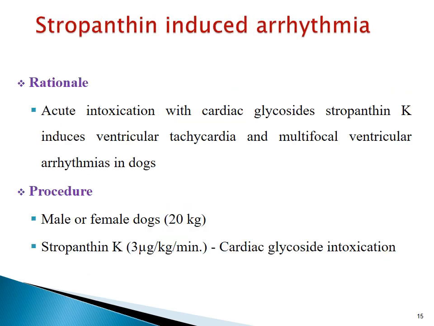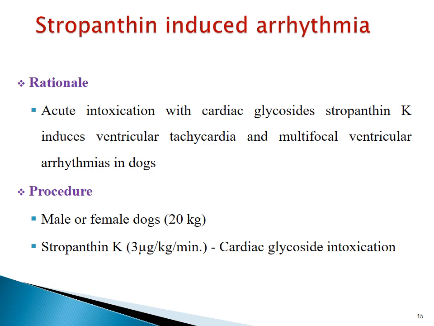Like digitalis glycoside, stofanthin, a cardiac glycoside, is also used to induce arrhythmias in experimental animals. That method is termed as stofanthin-induced arrhythmias. It is based on the principle that acute intoxication with the cardiac glycoside stofanthin potassium induces ventricular tachycardia and multifocal ventricular arrhythmias in dogs. This can be used as a test model to evaluate the effect of potential antiarrhythmic drugs on ventricular arrhythmias. Male or female dogs are selected, and they are anesthetized.